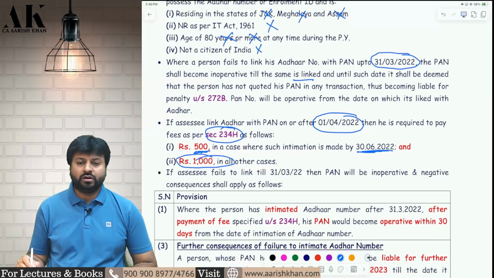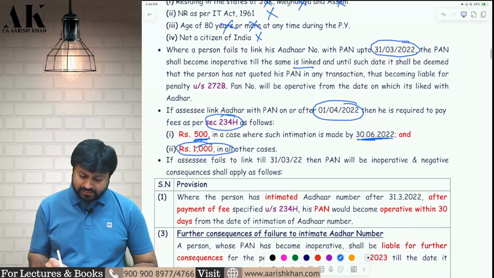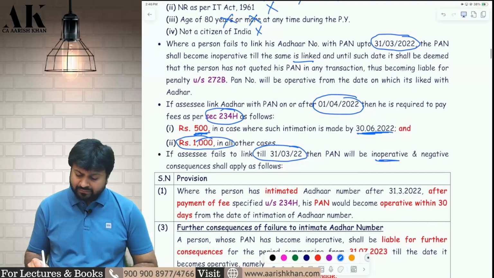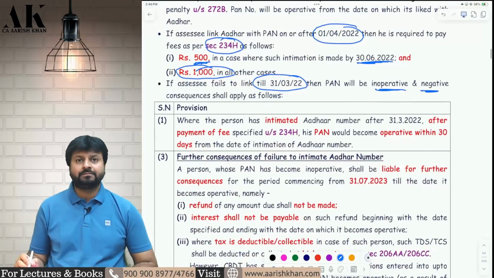I hope it is clear to all of you. It is how much? It is 1000 rupees. If you fail to link by 31st of March, the PAN will be inoperative. Again and again, the point is coming and negative consequences will apply.